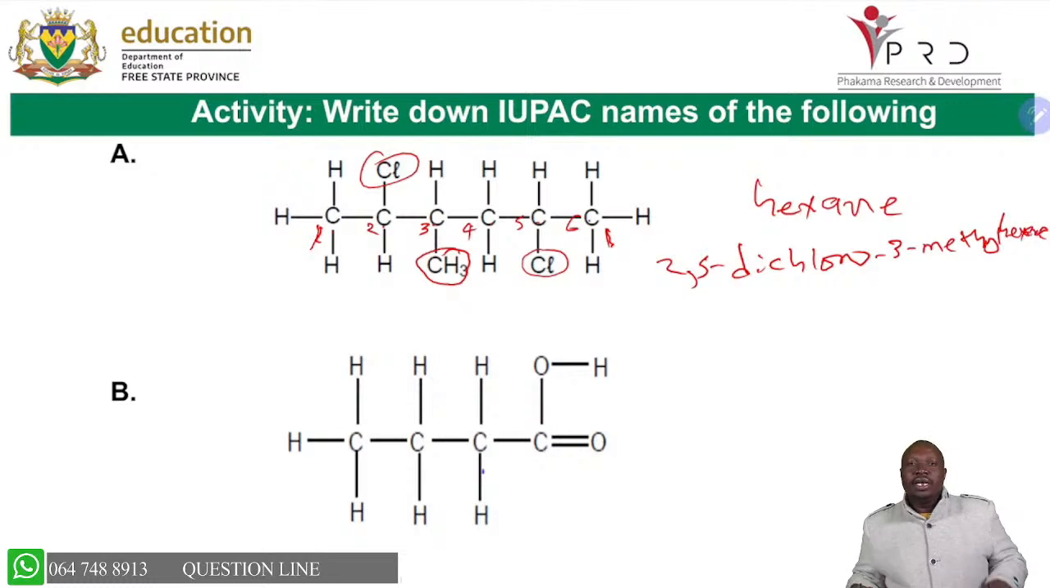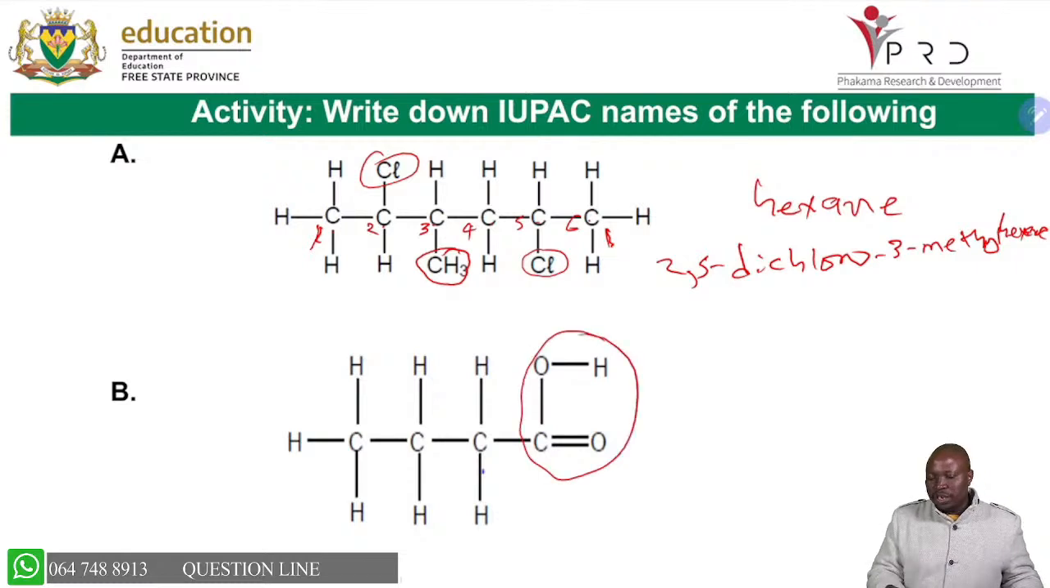Remember, it's only carboxylic acid and esters that have 2 names. The rest of organic molecules, when you write, no matter how long the name is, it will be 1 name. And then if you look at number B, we have talked about this already. It's a carboxylic acid. 1, 2, 3, 4. It has 4 carbons. So that is butanoic acid. So that we are able to move forward.